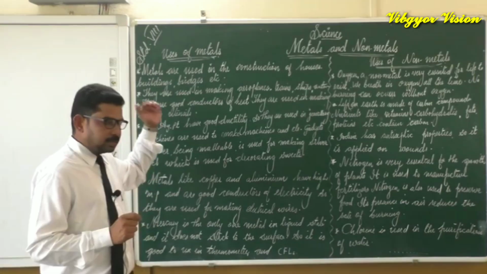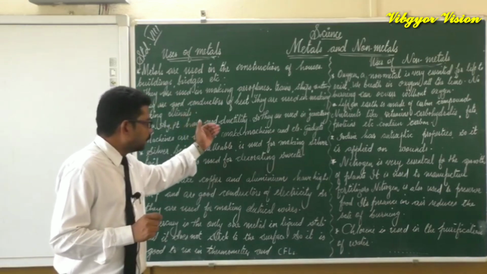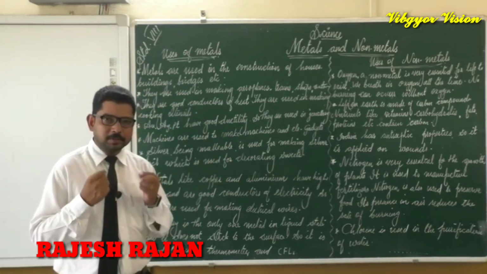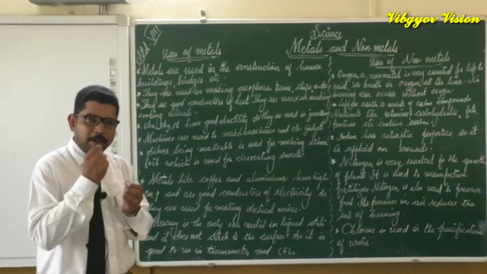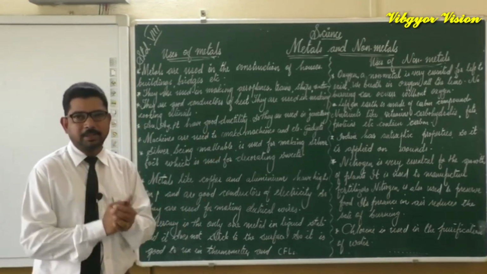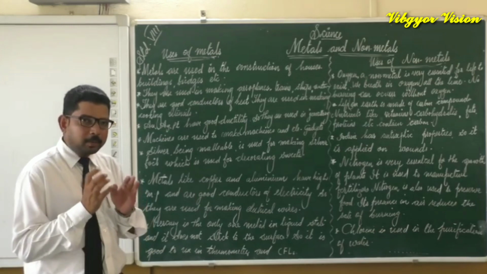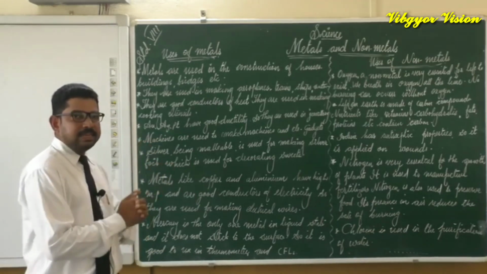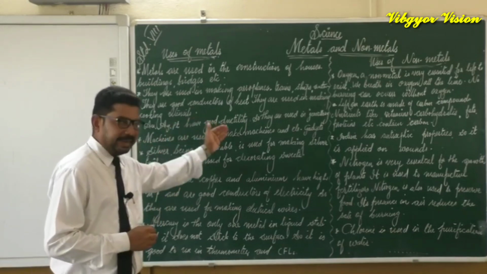So we can say that these metals have high ductility. So they are used in jewelry. Why they are used in jewelry? Because we know, with a very small amount of gold itself we can make the ornaments. Why? Because gold, or platinum, or silver has the property of ductility.